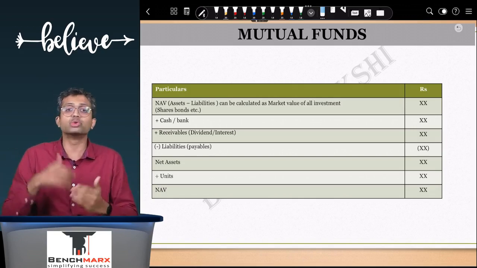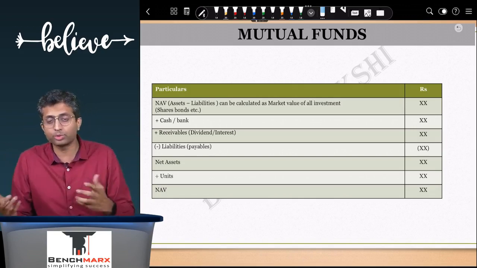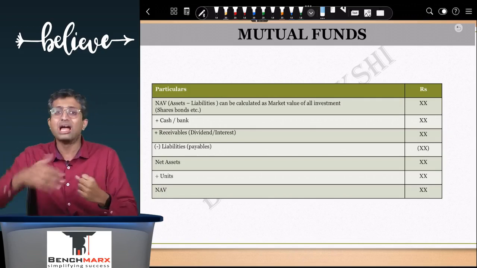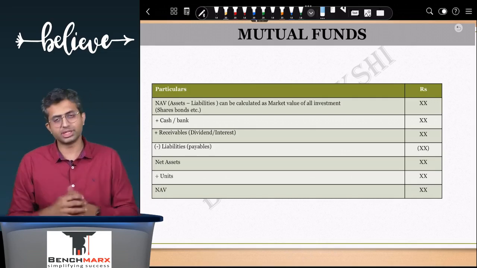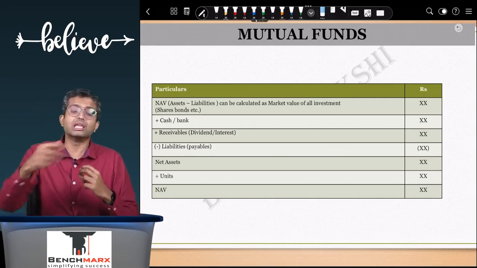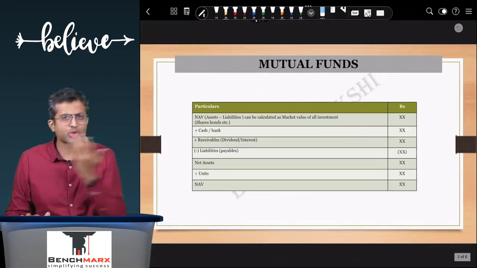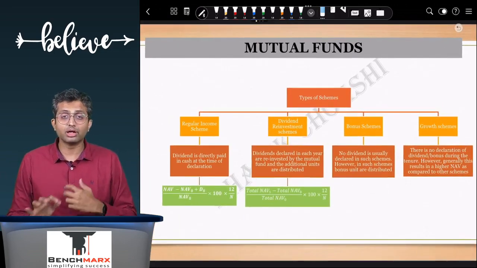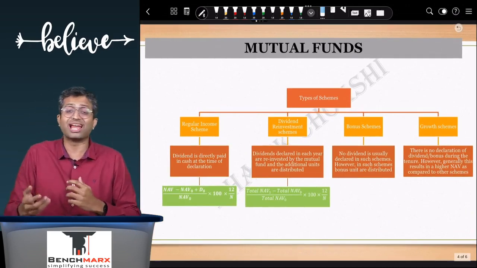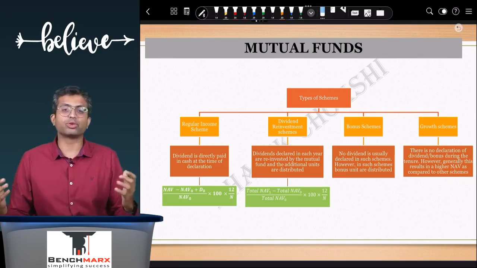A lot of students who do their industrial trainings also calculate NAV on a daily basis. I hope you understand that since the mutual fund portfolio is in listed shares, bonds, etc., the value of these instruments can regularly change, and hence the NAV can regularly change. So this is about net assets value. You do get sums on NAV calculation. Then you have the questions on calculation of return and the types of funds.